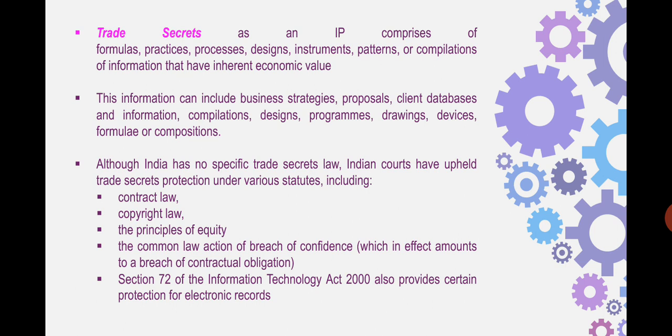So trade secrets is another intellectual property. It is not very much in focus because, as the name suggests, it is not in the public domain. That means nobody knows about it much. So protection cannot be granted much to them as it is not published in the public domain. For example, under patents, you can grant a protection to a machinery or to an instrument because everybody knows about it, and if somebody misutilizes it or infringes it, you can take an action. But if I don't know the exact recipe of Coca-Cola, how can I misutilize it? And that is the logic of protecting certain business related information as trade secret.